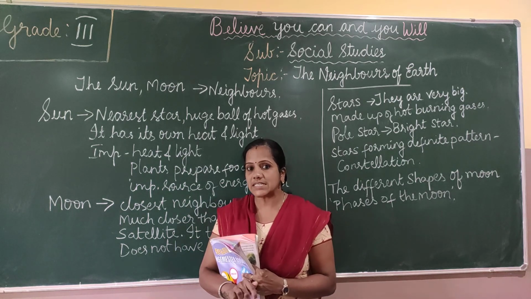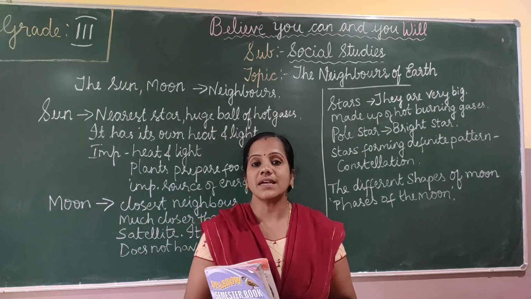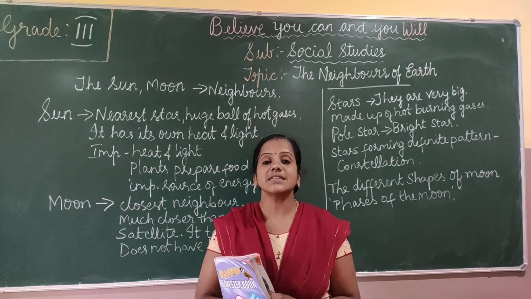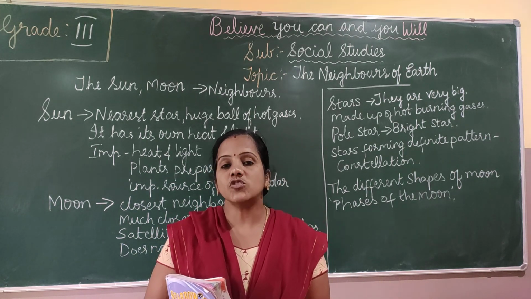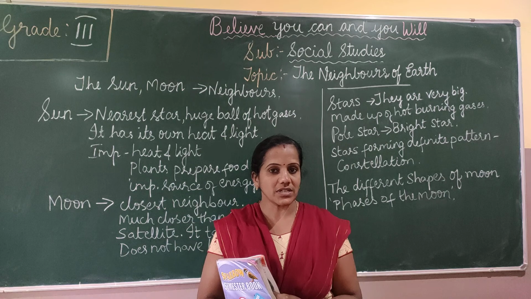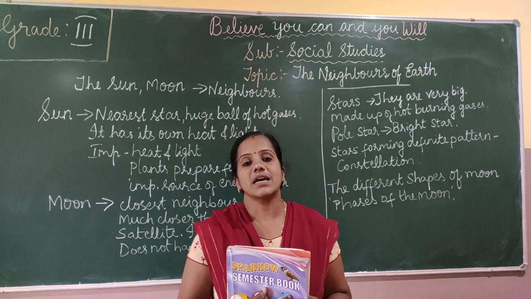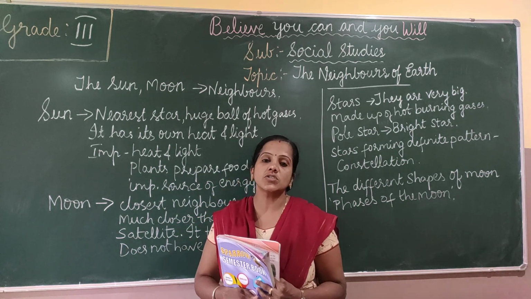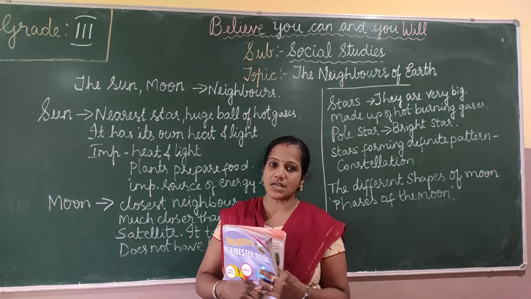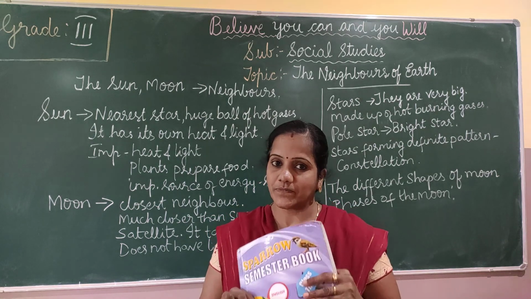So children, during the daytime, what do you see in the sky? Yes, it's the sun. So where does the sun rise? The sun rises in the east and it sets in the west, is it? And what about during the night time, what do you see in the sky? It's the moon and the twinkling stars, is it? So the earth is not alone in the sky. We have the sun, the moon, the stars. So the sun and the moon are the neighbors of the earth.